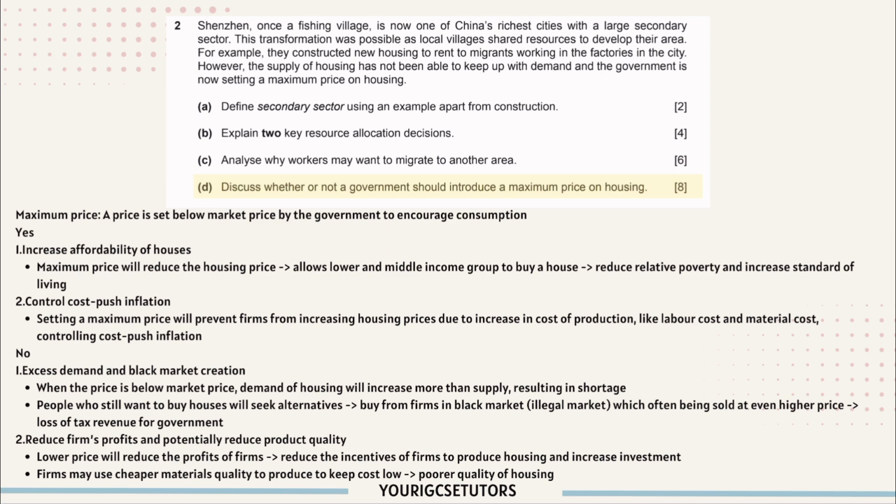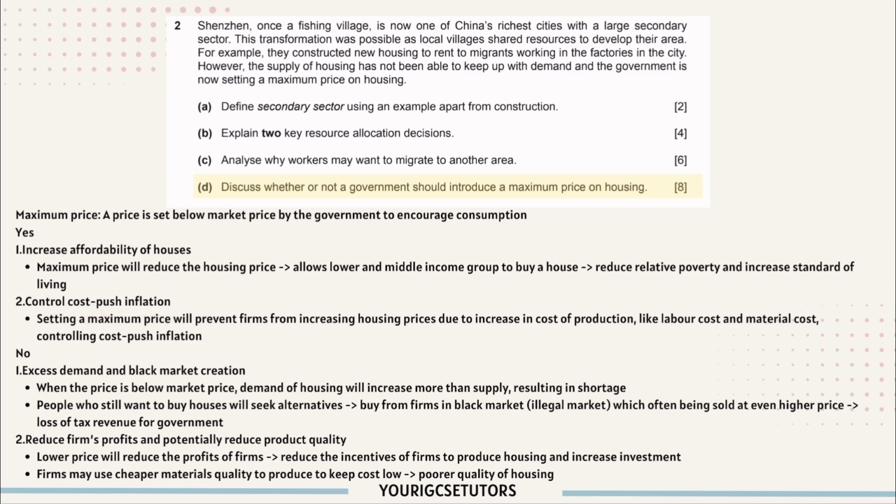So let's see. If we say yes, there are 2 reasons. First, it can increase affordability of houses. Maximum price will reduce the housing price, allowing lower and middle income groups to buy a house. So this can reduce relative poverty and increase the standard of living. Second, control cost push inflation.